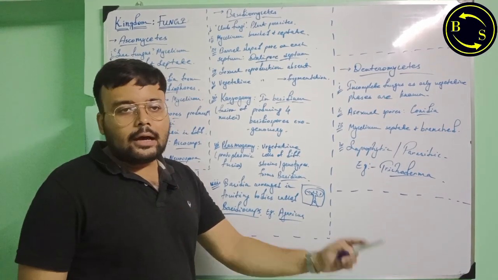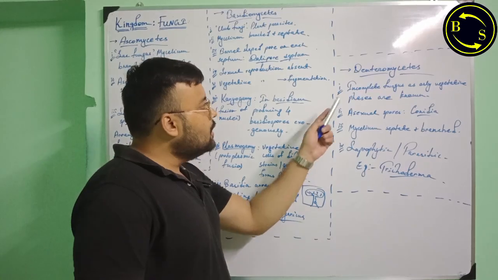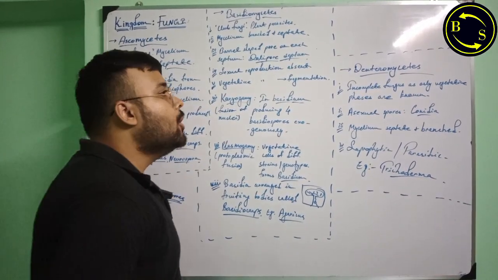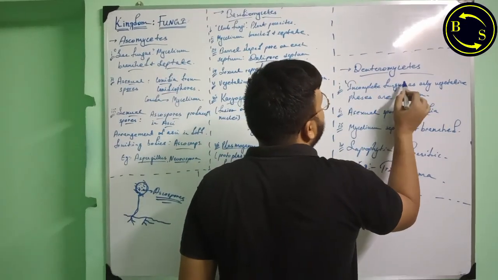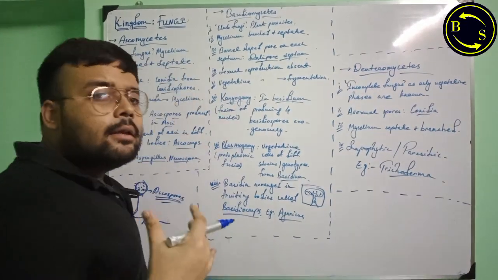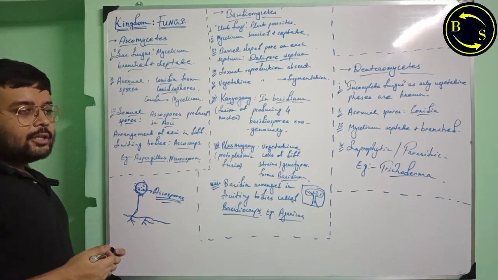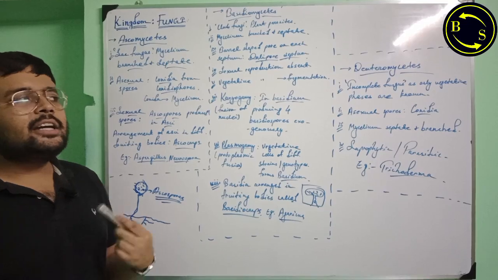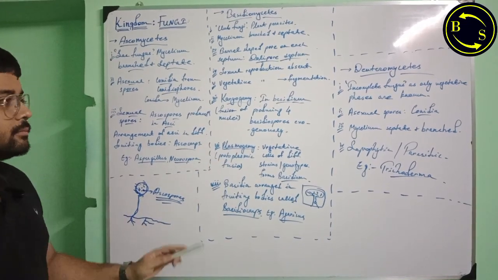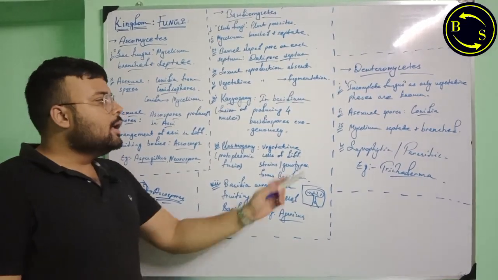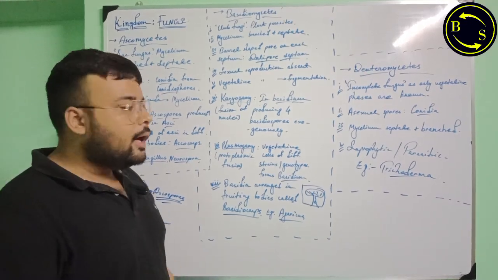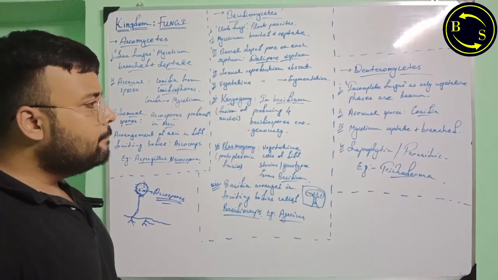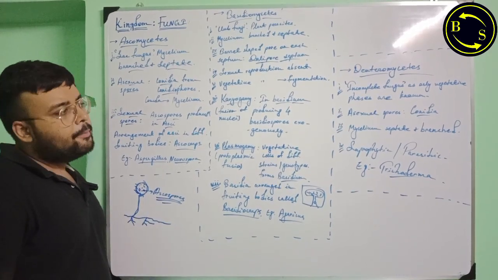Coming to the last class of the kingdom Fungi, the deuteromycetes. They are known as incomplete fungus because only the vegetative reproductive phase is known. Till date, there is no evidence of a sexual phase or an asexual phase of reproduction. Only the vegetative phase of reproduction is known. Hence, they are known as incomplete fungus. They have asexual spores called conidia, which again fuse forming mycelium, and the mycelium is septate and branched.